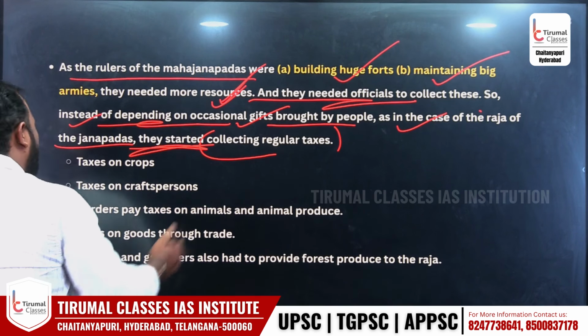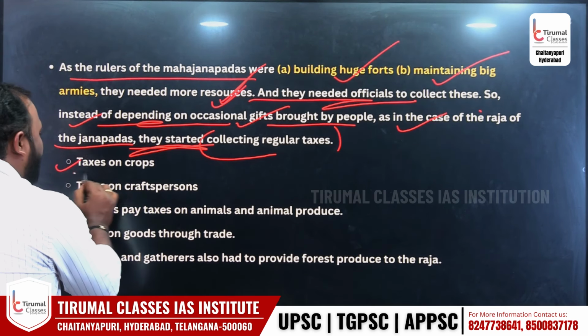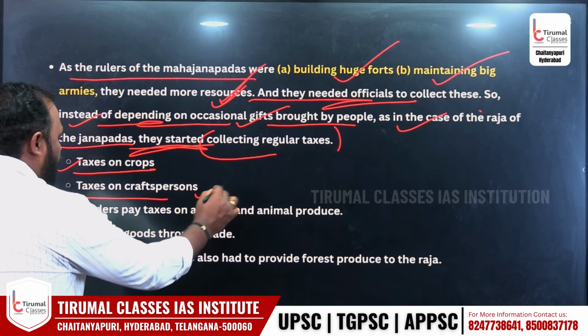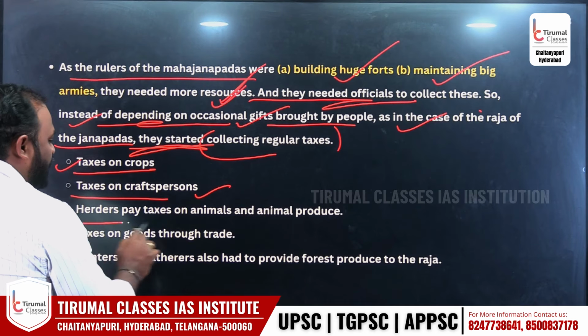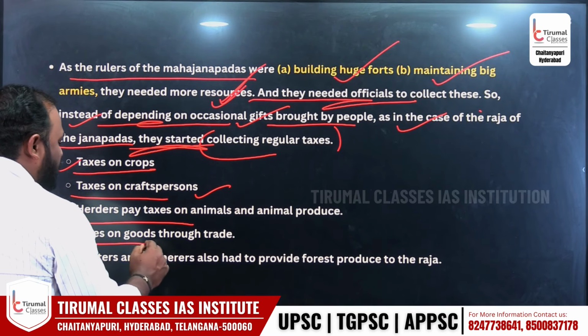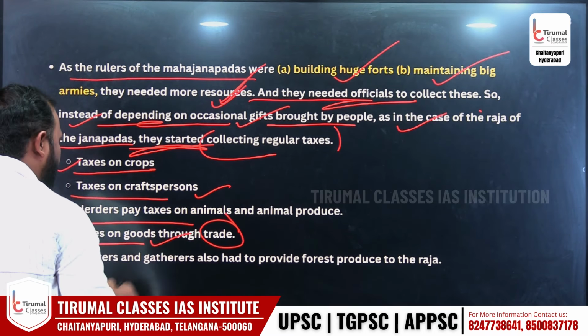Look at this. Taxes ఎలా తీసుకున్న వాళ్ళు? Tax on the crops, పండించిన పంటల పైన, tax on the craft person, tax on the herders అంటే animal rearers, animal producers, tax on the goods through what? Trade.